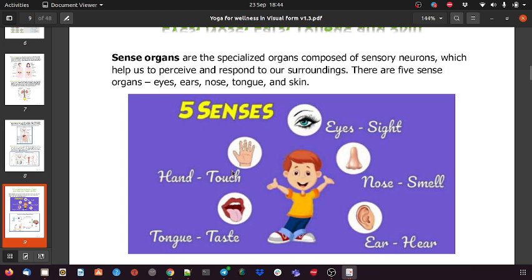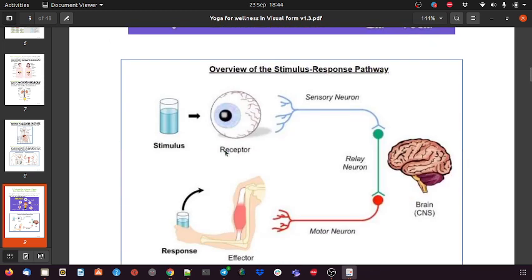Hand is nothing but touch, so the skin represents your hand. With skin you get a sensation, like if it is hot, cold, harsh, or smooth. This kind of information you get from the skin, or the hand, through touch with the outer world. So these are the five sensory organs.